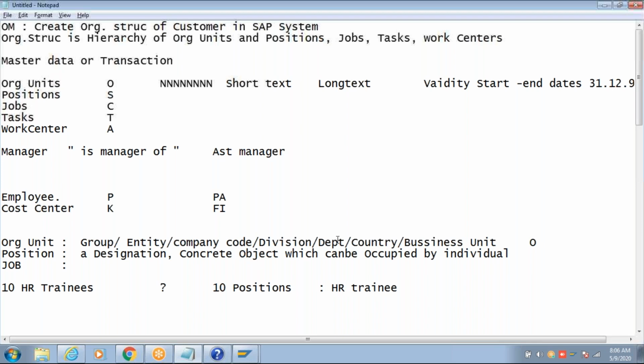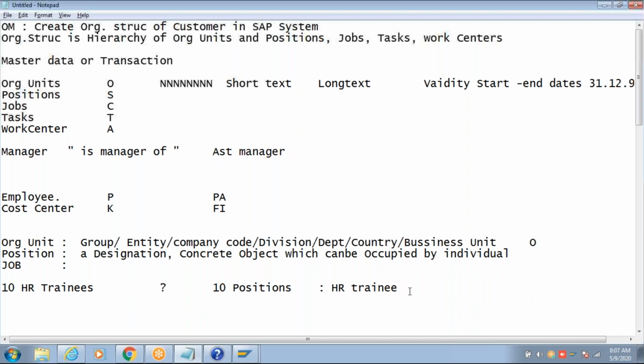So HR trainee is a position name and the job name, but understand the difference. 10 trainee positions are occupied by 10 persons, but all these 10 persons are doing HR trainee responsibilities, the HR trainee job. So job is not a physical object, it is a description.